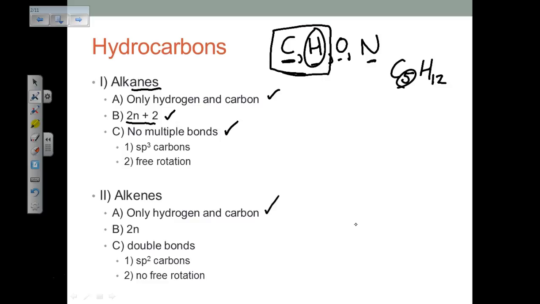They follow the 2n rule: if we have C5, the number of hydrogens is going to be twice that, C5H10. Whenever we see that ENE ending, we know there's a double bond somewhere.